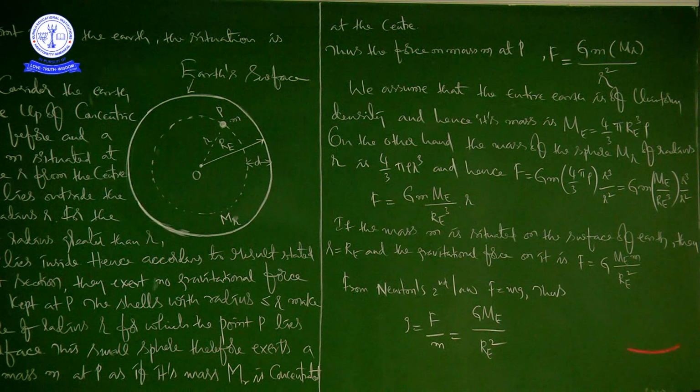And one more thing I am saying: the g value I told you, 9.8 meter per second square, is not a constant value. It changes from place to place on the surface of earth, it also changes when you move away from the surface of earth, and when you go deep inside the earth, small g value changes. So in our next class our topic is the variation of acceleration due to gravity. We will concentrate on acceleration due to gravity below and above the surface of earth.